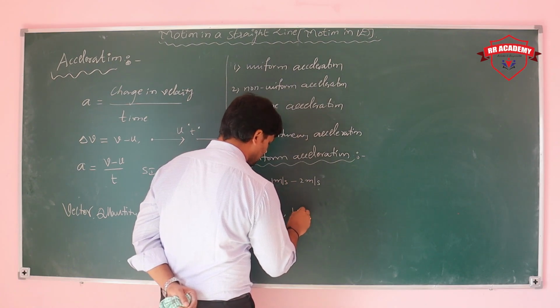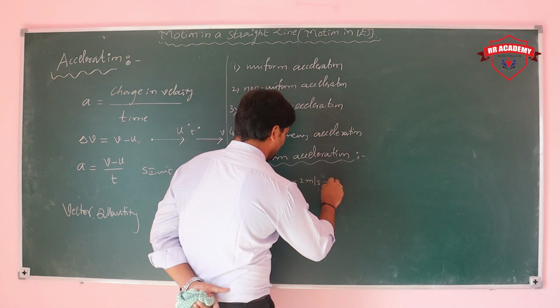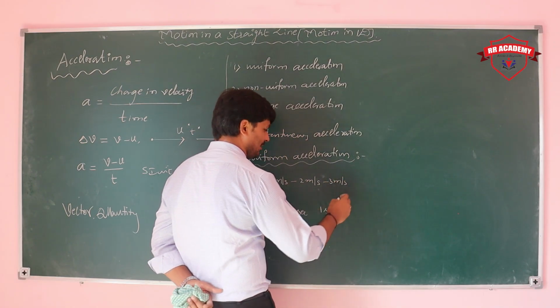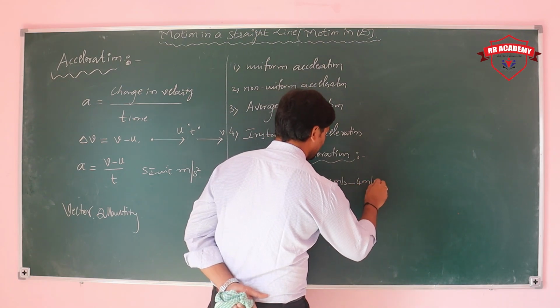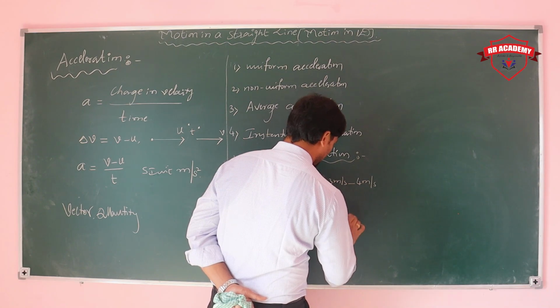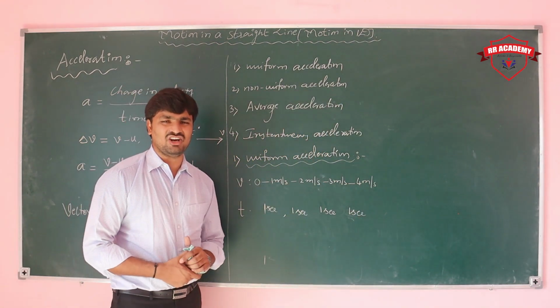Next second, 3 meter per second. Next second, 4 meter per second. Like that you can observe equal change in velocity in equal intervals of time.